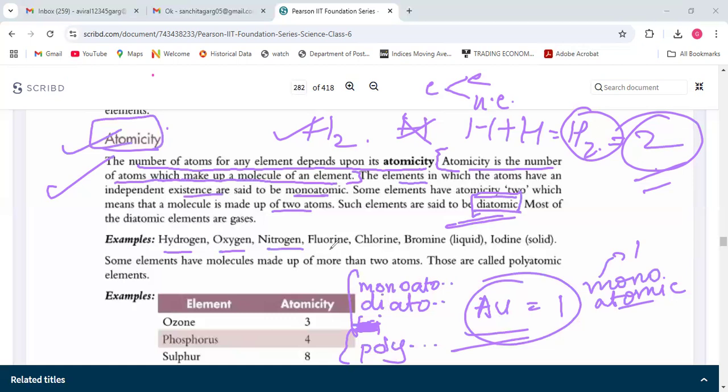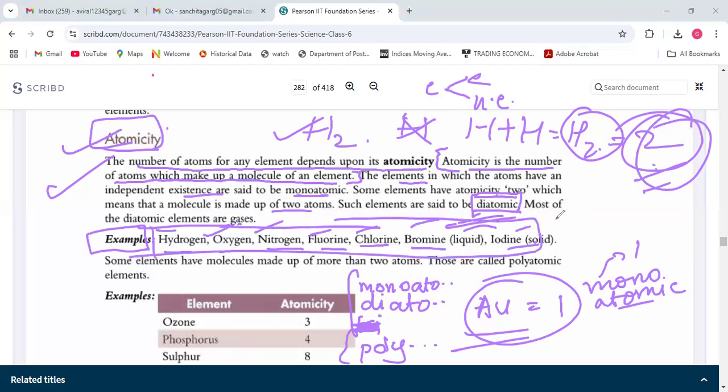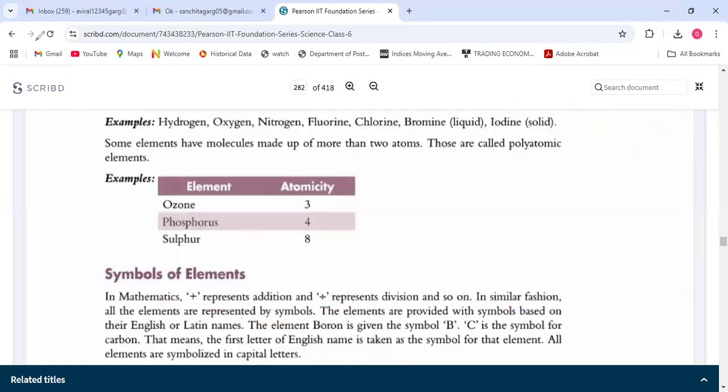Hydrogen, oxygen, nitrogen, fluorine, chlorine, bromine, iodine. So these are diatomic elements or gases. See, these all are gases. They cannot exist independently. They need at least two atoms, so all of their atomicities are two. We will see about this table.